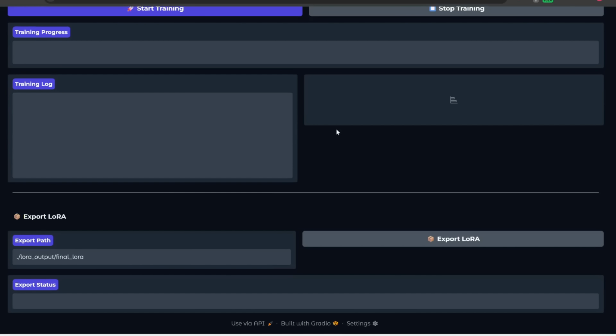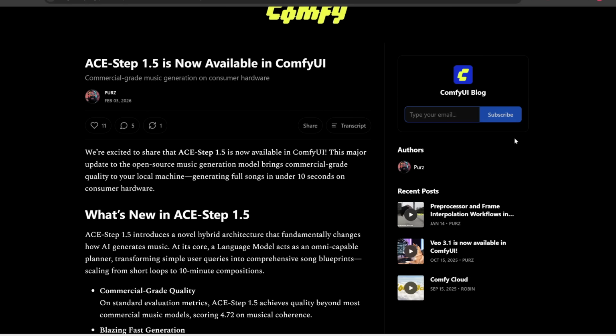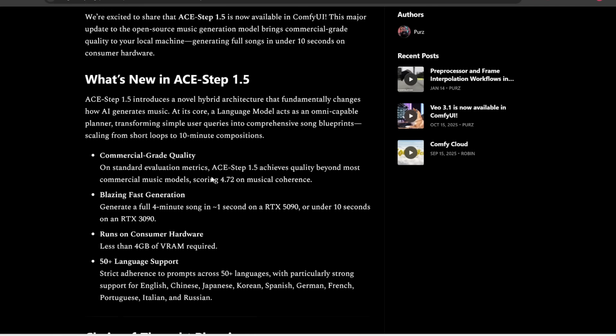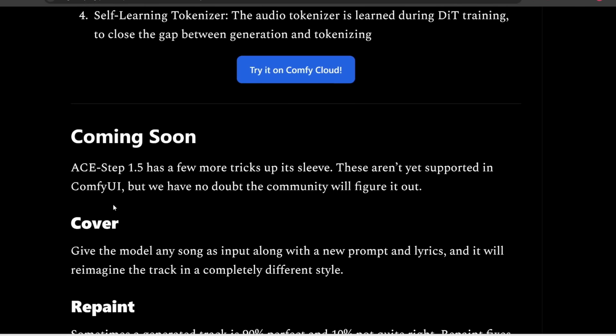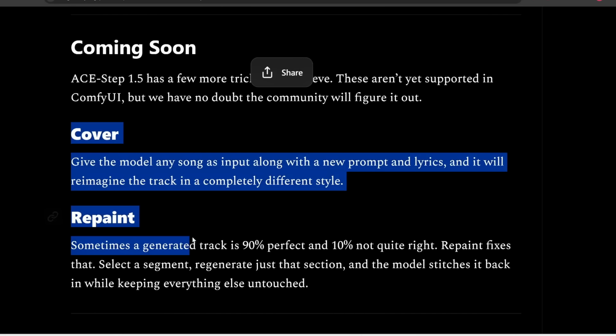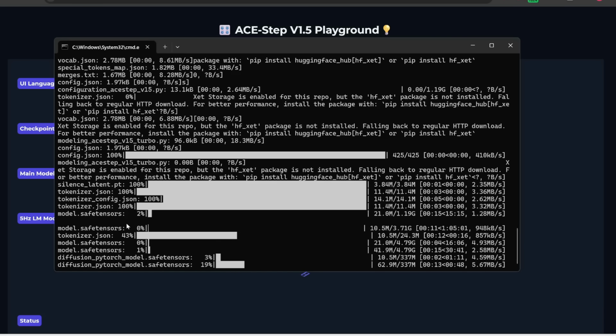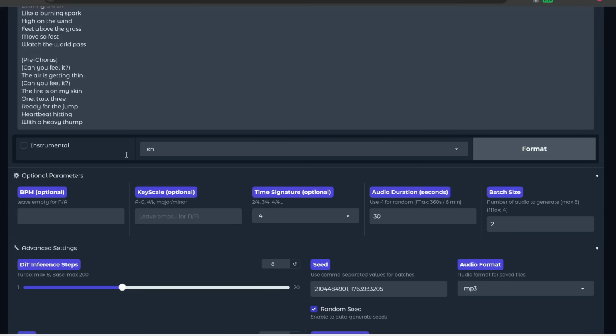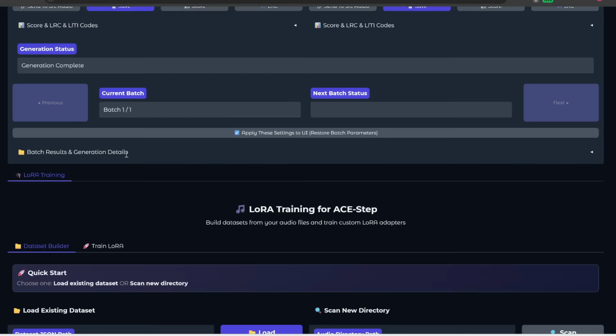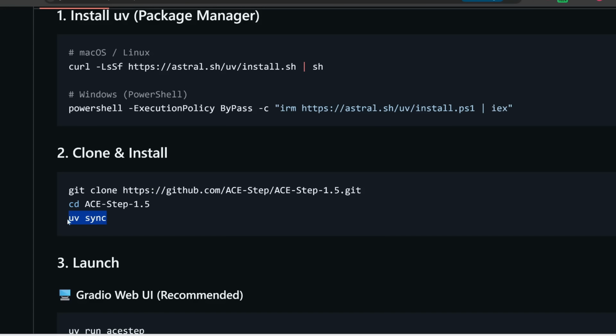train an AceStep Lora. Now, in addition to this graphical interface, note that there's already a workflow available in ComfyUI. However, the problem with this is currently this only supports text to music, and the other features like cover and repaint aren't supported in ComfyUI yet. And that's why for this tutorial, I showed you how to install this Gradio interface instead. This has a lot more features, and that's currently what I recommend for now. The installation instructions are pretty simple. It's just a few lines of code, plus it automatically downloads the models for you, so it's not too bad.